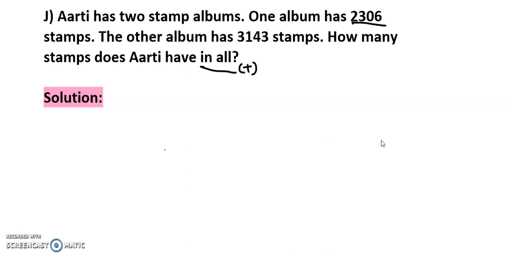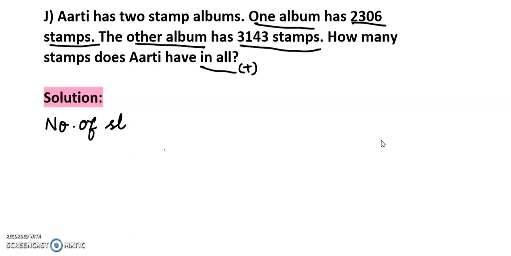After the numbers they have given, listen. They have given stamps in one album, 2,306 stamps. Then in the other album, 3,143 stamps. So what have they given? The number of stamps in one album.